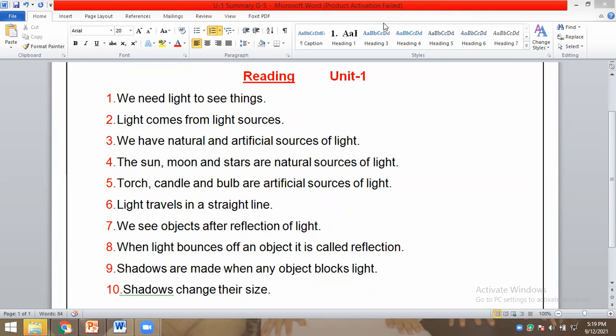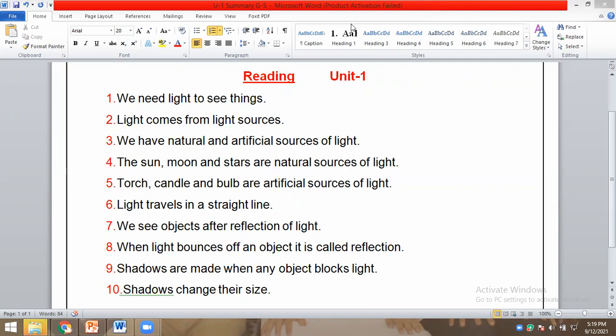Six, light travels in a straight line. Seven, we see objects after reflection of light. Eight, when light bounces off an object, it is called reflection. Nine, shadows are made when any object blocks light. Ten, shadows change their size. Excellent, Mr. Yazan. Thank you.